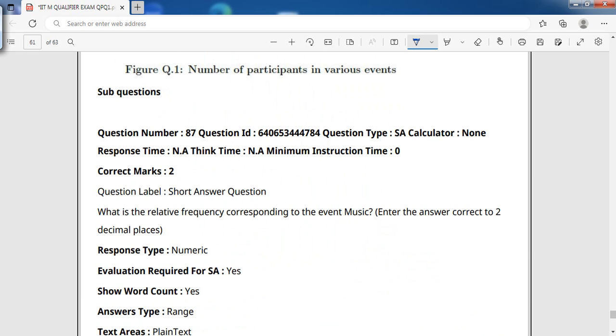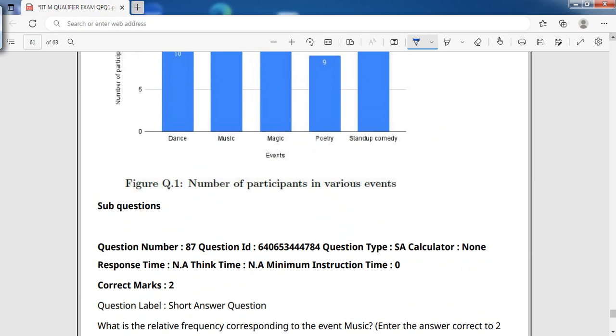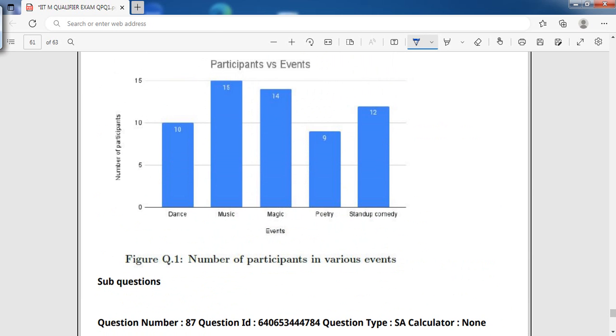So how are we going to calculate the relative frequency of music? See, there are 15 participants, by how many in total? You please calculate. What is the total? 10 plus 15 plus 14 plus 9 plus 12. You need to find the total value.